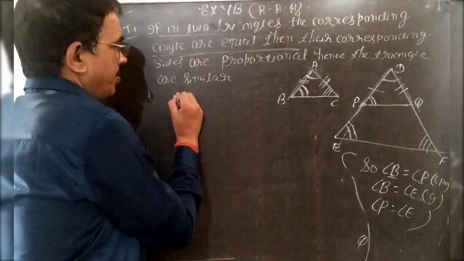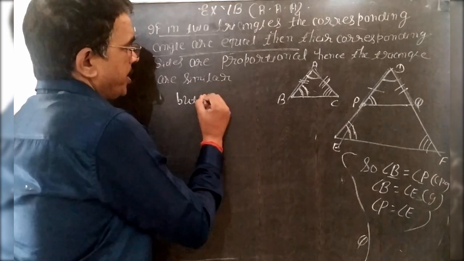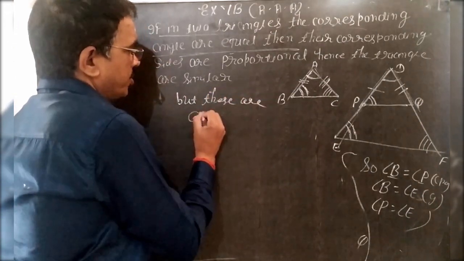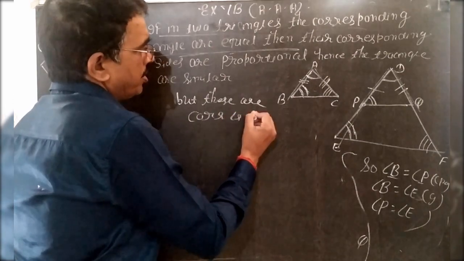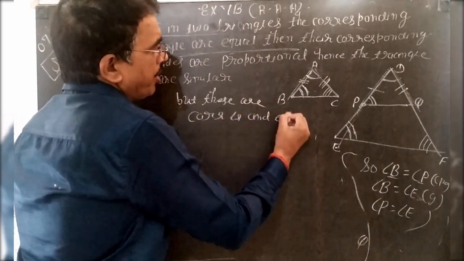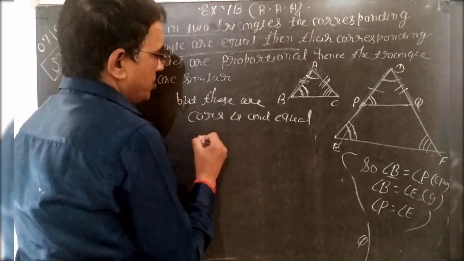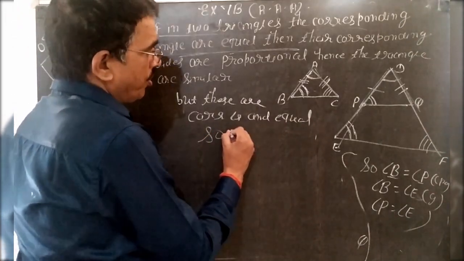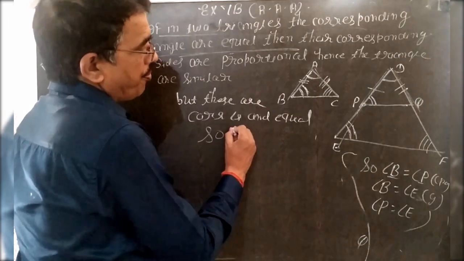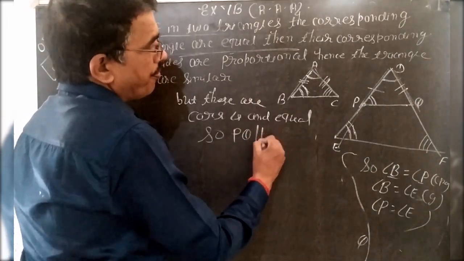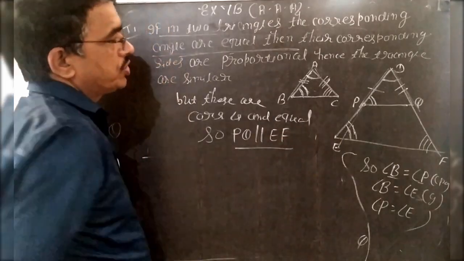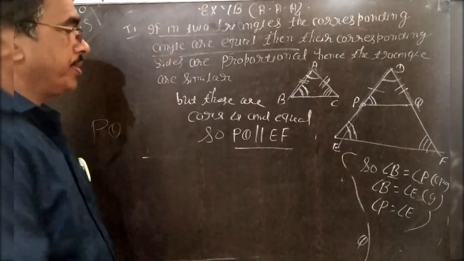These are corresponding angles and equal, so PQ is parallel to EF. So PQ parallel EF.